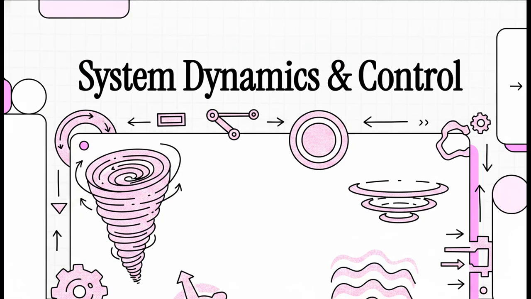Welcome to this explainer. Today we're going to fundamentally shift how you see the world by exploring the invisible forces that govern literally everything around us. Have you ever wondered why some things seem to naturally stabilize, while others just spiral completely out of control? Well, the answer to that lies in system dynamics and control.